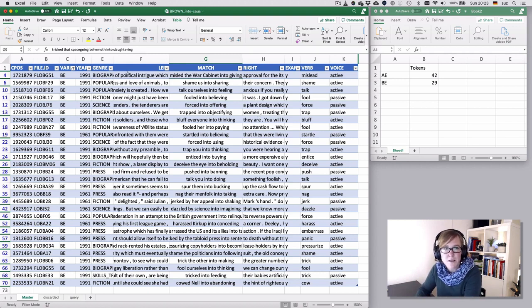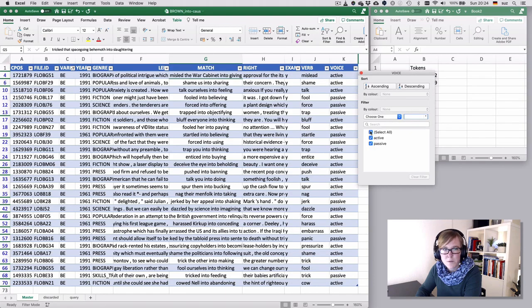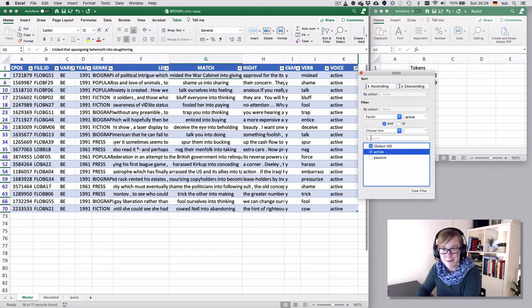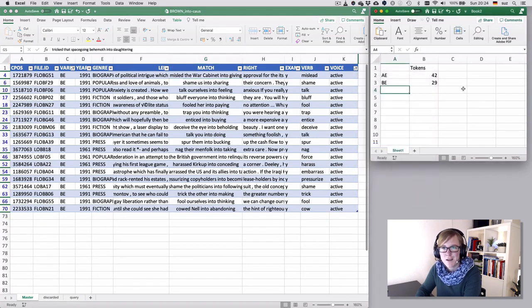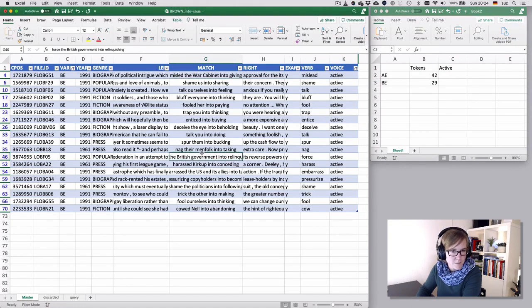Right? And if I now wanted to do a calculation or a cross-tabulation or a counting of the distribution of voice by variety, I would just continue with filtering the voice column. So currently we have British English active as a filter. So now I'm selecting the active in British English. And then I have this here, British English, active voice, and we have, okay, so let's check. Go back to our filter.